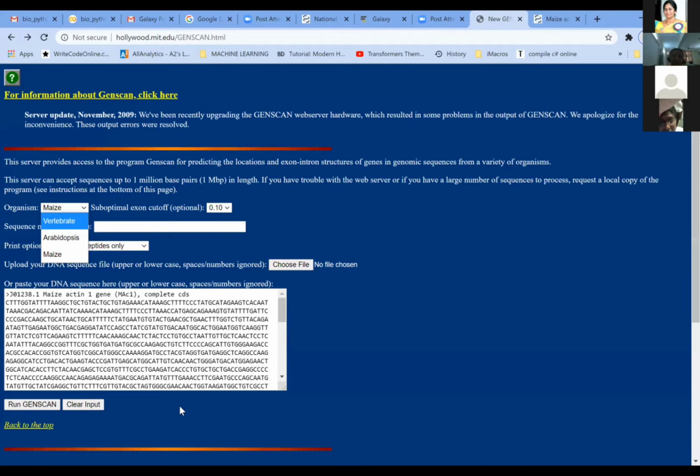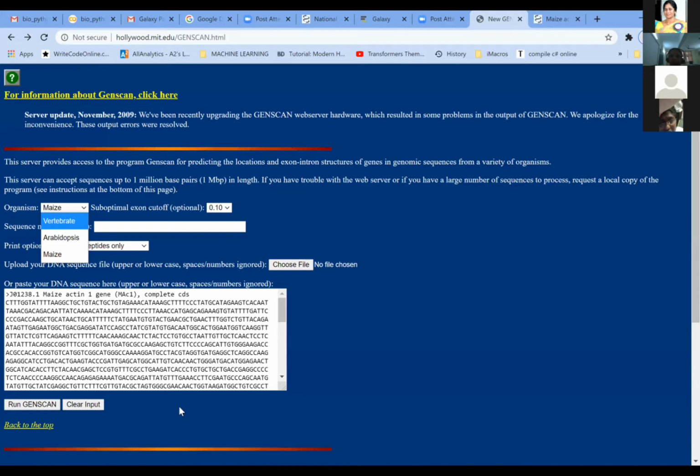So if you are taking the genome of larger organisms like humans or mammals, you may need to use some other programs. This is only for our understanding of how the exons will be predicted from the entire sequence. So what is the requirement here?